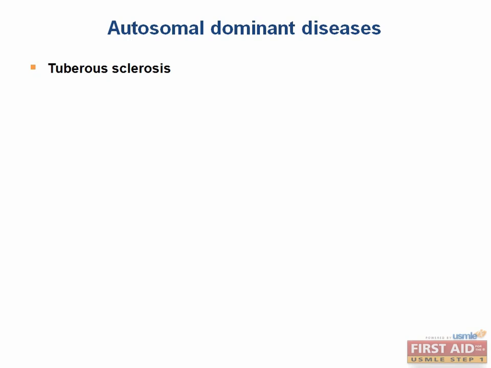Just like multiple endocrine neoplasia, this is caused by a defect in a tumor suppressor gene, which in this case is the gene TSC2. This is why you have a variable presentation and incomplete penetrance, because if the healthy copy never gets mutated, then you'll never have any symptoms, and if it does get mutated, then the symptoms will depend on which cell type the second hit was in. Some symptoms you might see are tumors like adenomas, hamartomas, angiomyolipomas, rhabdomyomas, and astrocytomas, which in turn can cause other symptoms. So for example, an astrocytoma might cause seizures.